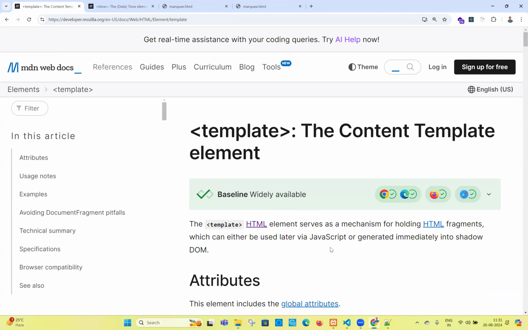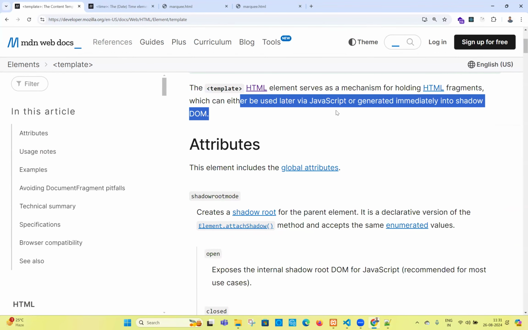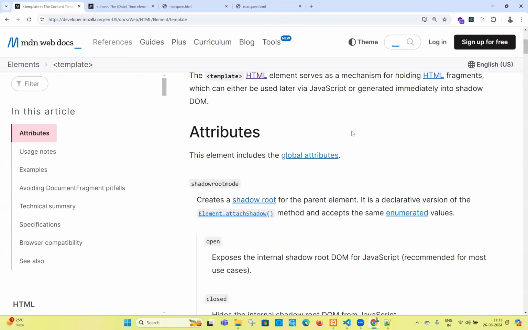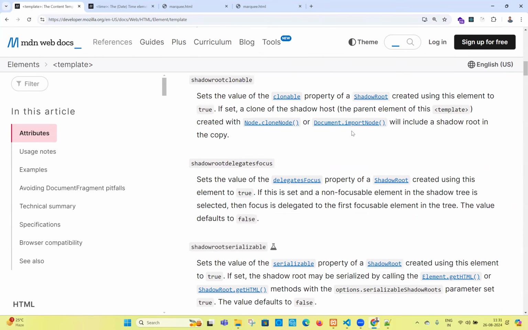If you go and see, the template element serves as a mechanism for holding HTML fragments, which can be used later via JavaScript. Okay. If you want to work with this tag, JavaScript is maybe required here. See, JavaScript via. How can we integrate the template using JavaScript, guys? Attributes: open and closed. A lot of attributes are there: shadow root clonable, shadow root delegates focus.